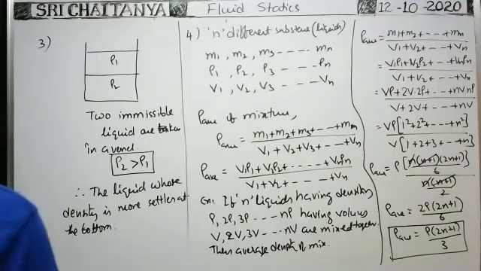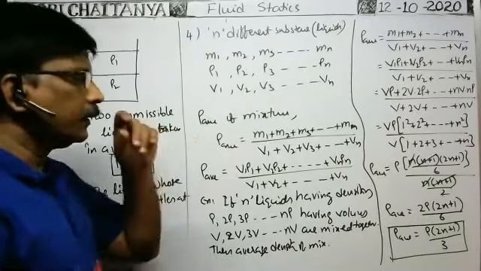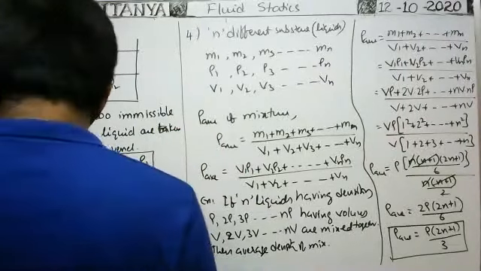Okay, next. So this is regarding the density in different cases. Next, specific gravity.